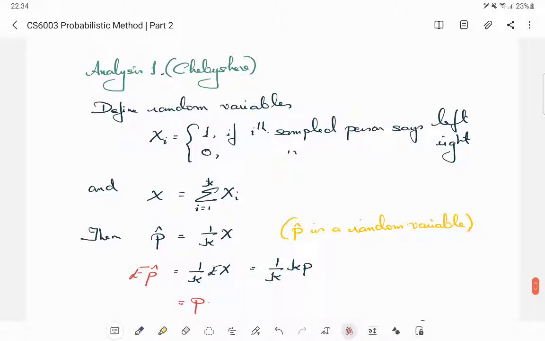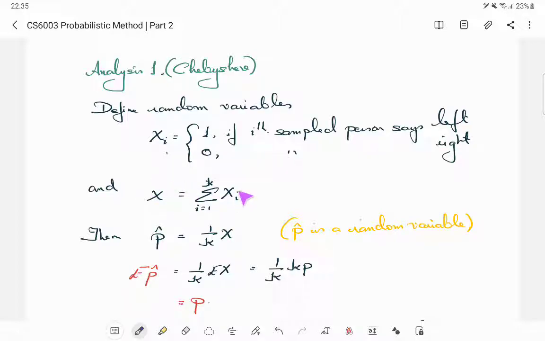Let's define these random variables xi to be 1 if the ith sampled person says he will vote for left and 0 otherwise, and capital X is the sum of these random variables. Remember, this is a random variable on which you can apply Chernoff, because this is a sum of i.i.d. Bernoulli p, 0-1 random variables.